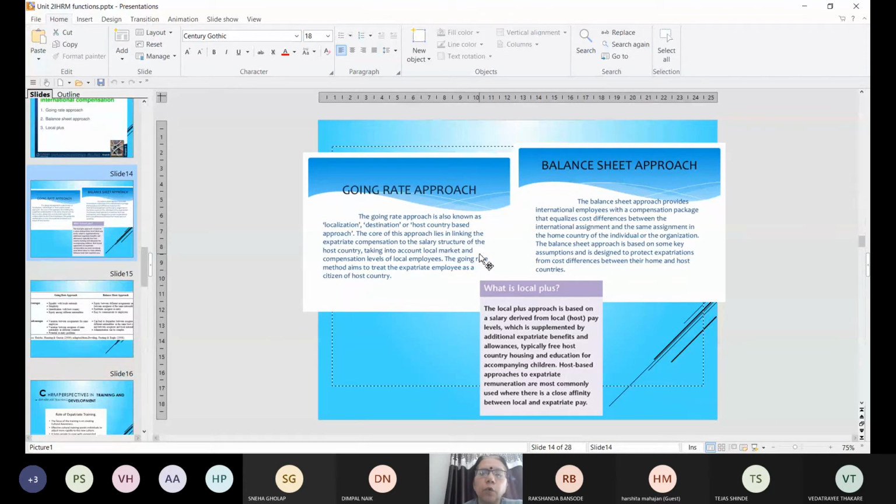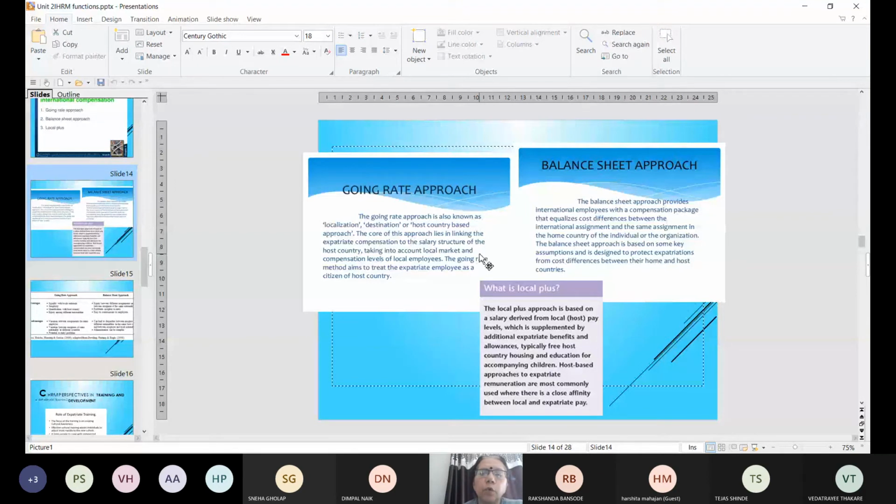Going rate, वहाँ का जो rate चल रहा है वो, host country. यानी for example, the same example I will take, headquarter is in US, they have started their subsidiary in India, then if they are using the going rate approach, they will use the compensation policies which are followed in India, that is the going rate approach. वहाँ पे जो चल रहा है वो approach, in going rate approach they are going to give compensation accordingly.